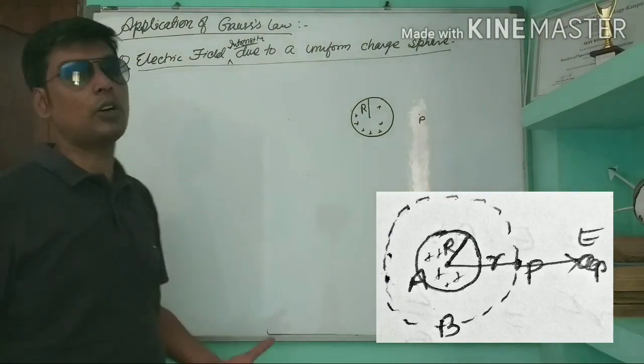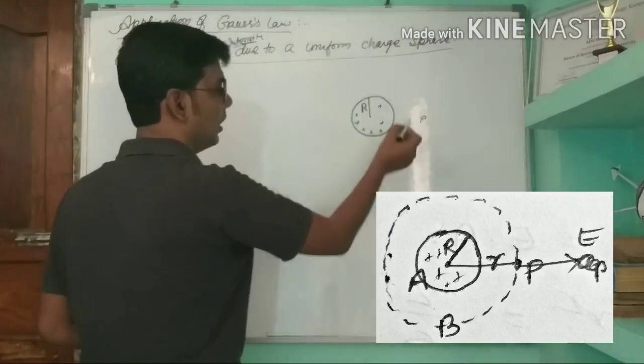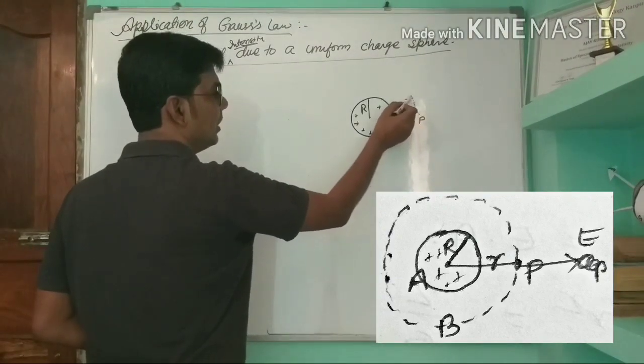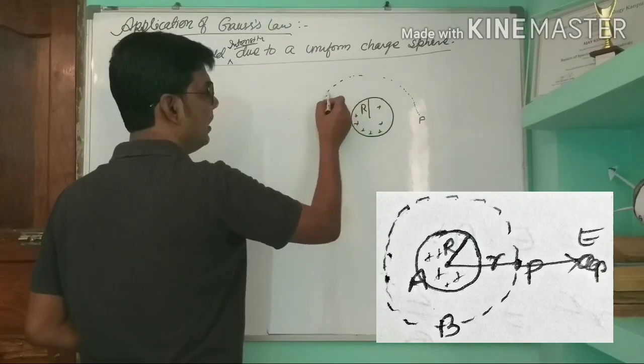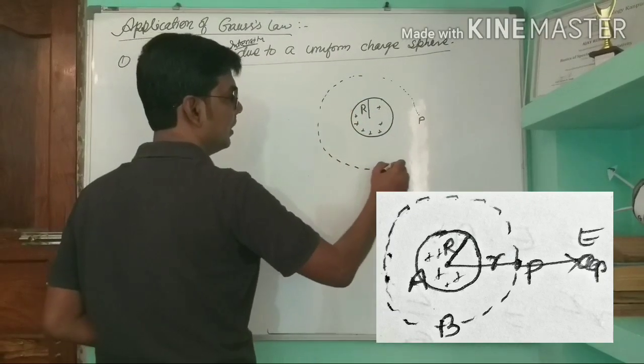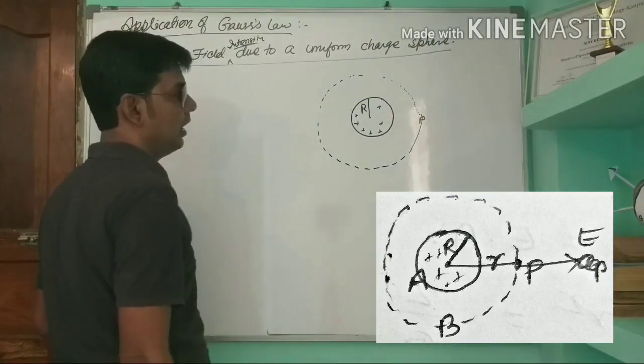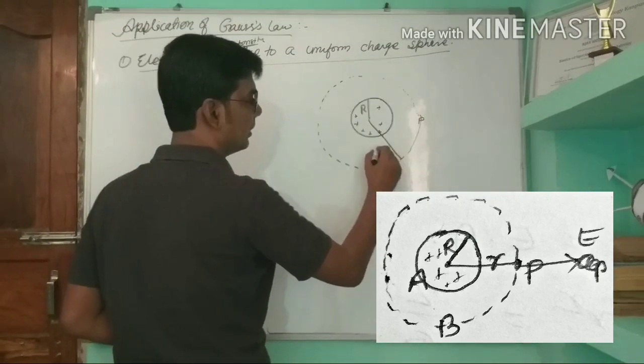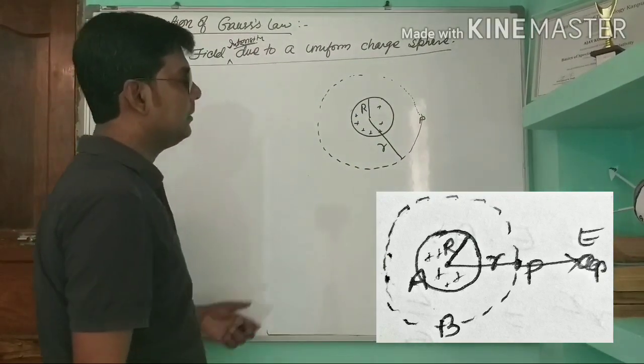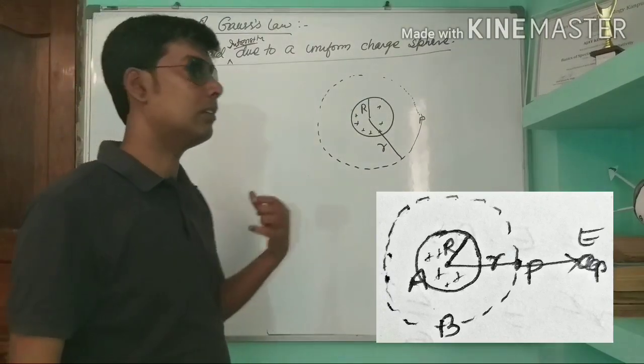We will construct a Gaussian surface. How will this Gaussian surface be constructed? We will draw a bigger sphere around this small sphere of radius small r. Then we will apply Gauss theorem.